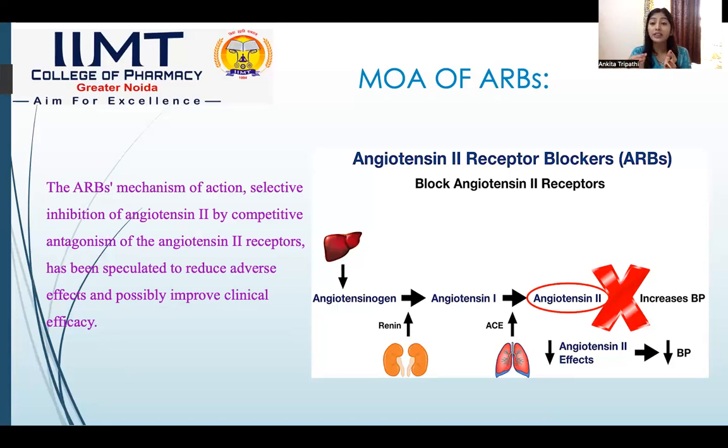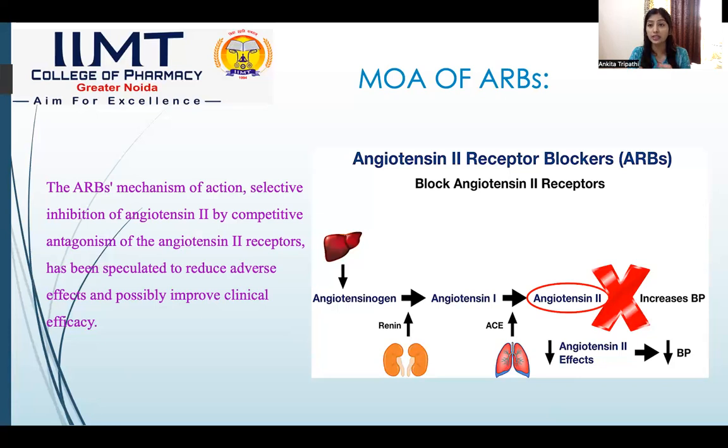If we have to minimize the elevation of the blood pressure, we need to block them. The ARB drugs bind and block the AT1 receptors, on which angiotensin second cannot bind, and it doesn't cause vasoconstriction. Due to non-occurrence of vasoconstriction, ultimately our arteries become normal and the blood pressure does not increase.